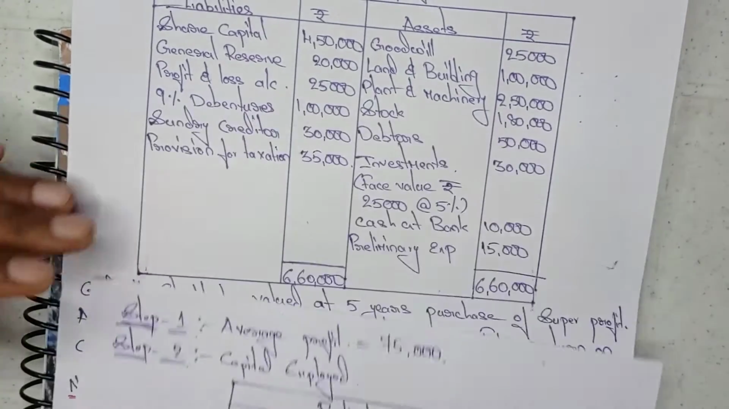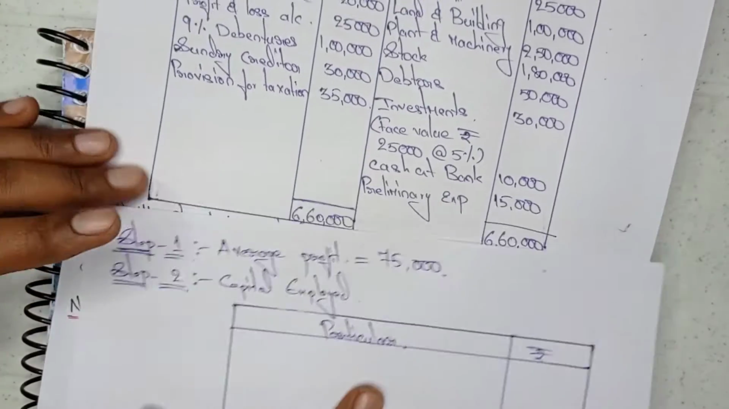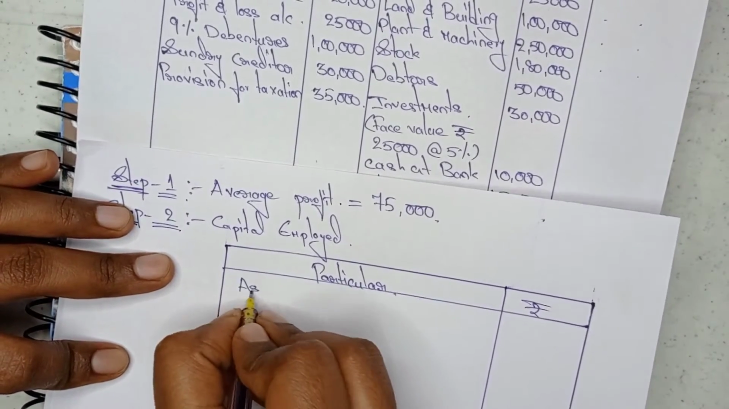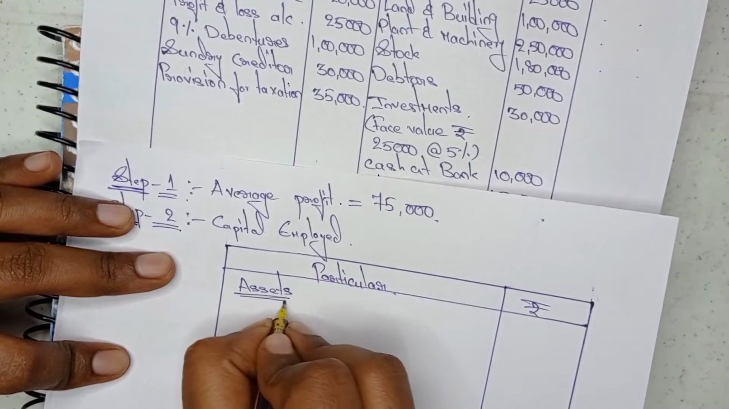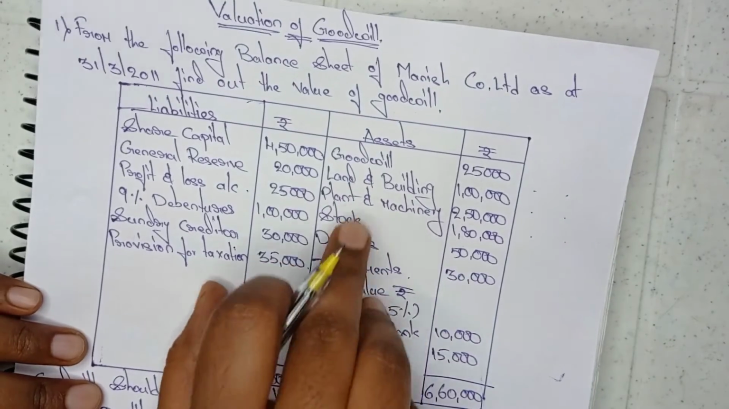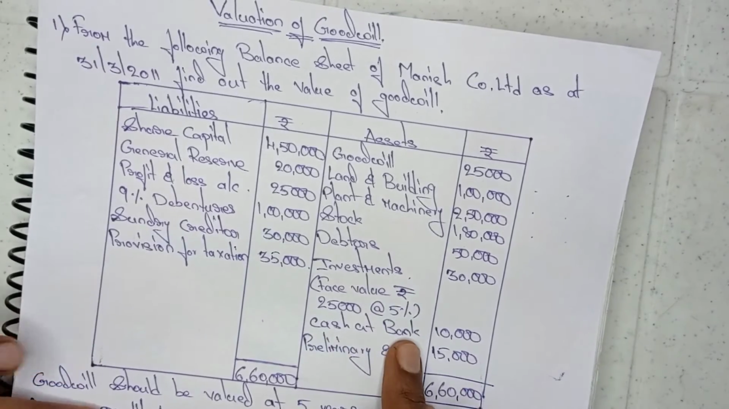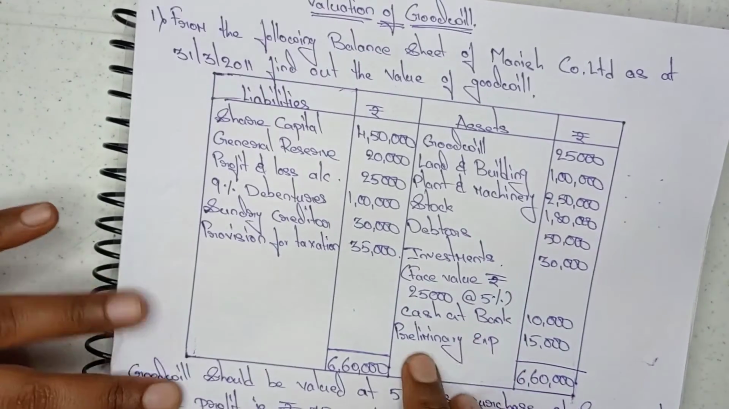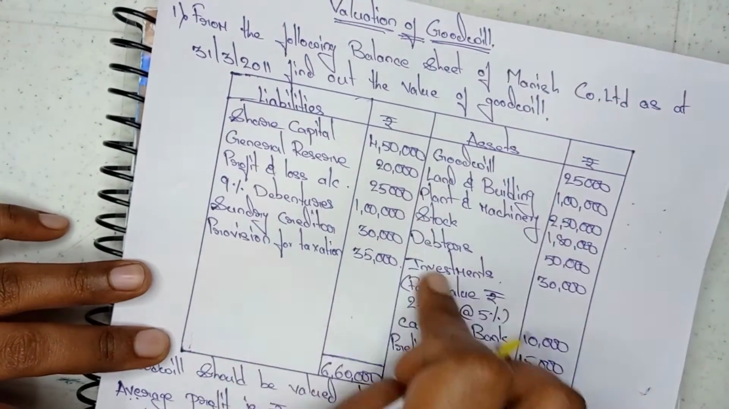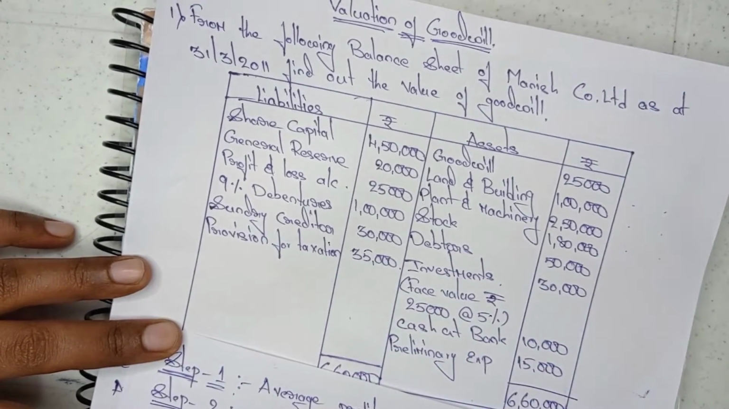Okay, so what is the formula for capital employed? Assets minus liabilities. First of all I will write the assets, then I will write the liabilities. Now look at the question. On the asset side you can see goodwill, land and building, plant and machinery, stock, debtors, investments, cash at bank and preliminary expenses. These are all given on the asset side, but we should not take all these assets in capital employed. Only some assets we need to take.